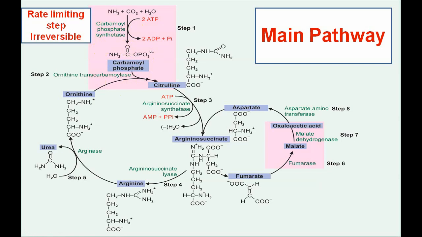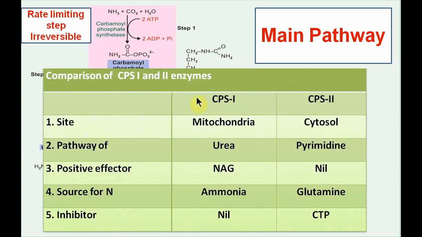Another type is carbamoyl phosphate synthetase 2, which is of cytoplasmic origin. If we see the differences between these two enzymes, the mitochondrial enzyme CPS1 is used for urea synthesis, while CPS2, the cytoplasmic enzyme, is used for the synthesis of pyrimidine. The positive effector for CPS1 is N-acetyl glutamate, and the source of nitrogen for CPS1 is ammonia, while for CPS2 it is glutamine.